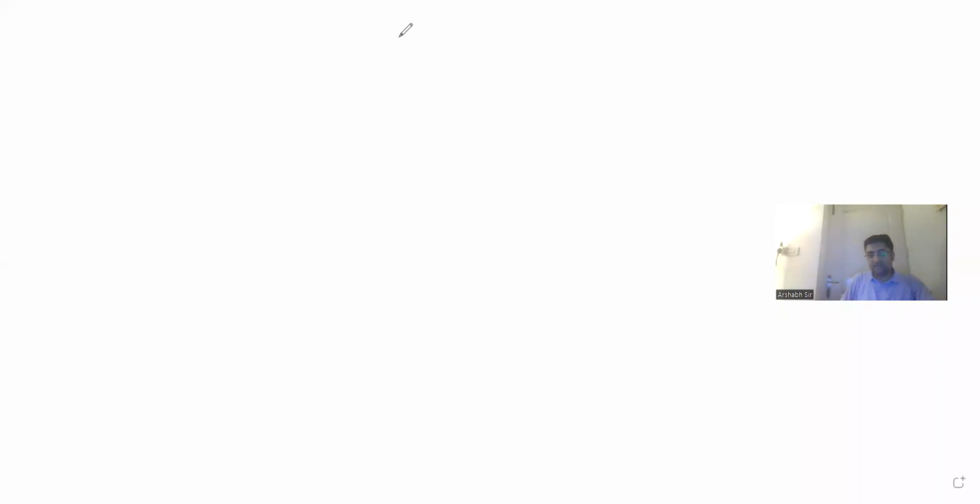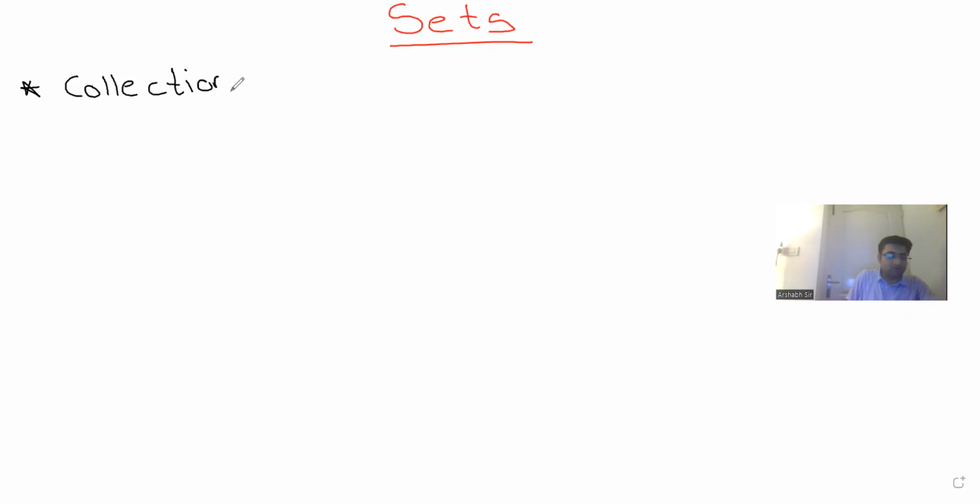So guys, today we'll begin the first chapter of class 11, that is basically sets. Now guys, to understand the concept of sets, we need to first understand the concept of a collection. Now, what exactly is a collection? Whenever we take a group of anything, it could be a group of alphabets, good actors, cricketers, footballers, students, that is known as a collection. So whenever we take a group in maths, that is basically known as a collection.